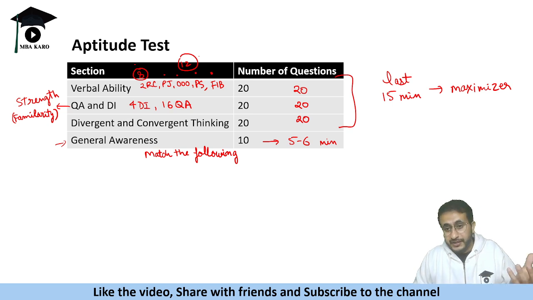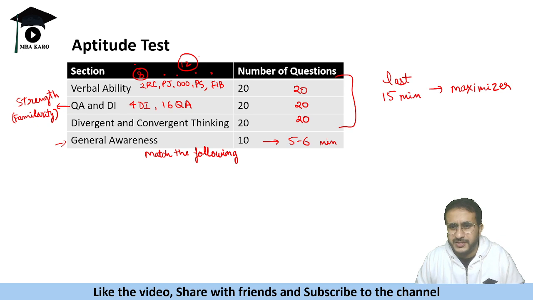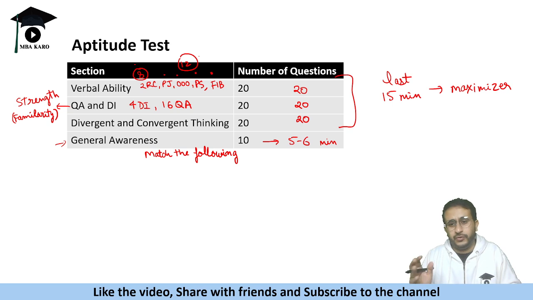If you're great in quant, you may go ahead and attempt 6, 7 questions, but trust me, you will not be able to attempt more than 10 questions, right? Even the best, I would recommend, if you're giving the balanced paper, yes, if you only do quant, maybe you can attempt all 20 questions in the entire time. But again, 20 on 20 is also not possible. They are very difficult questions.